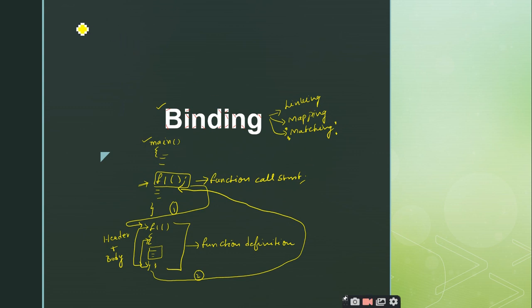Right. So let us take one more example to clear the concept of this binding. So I am writing a small code snippet so that you can understand it correctly.